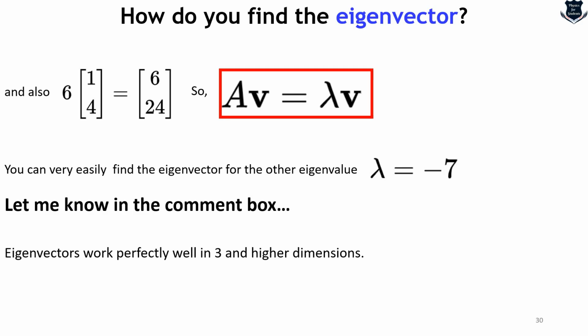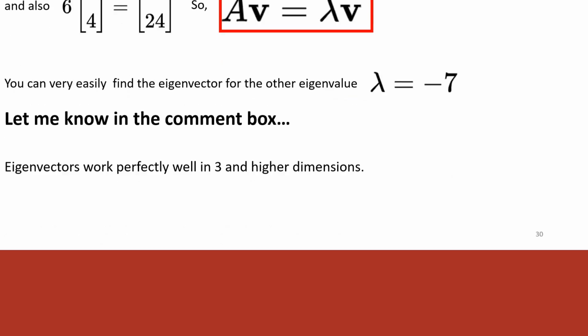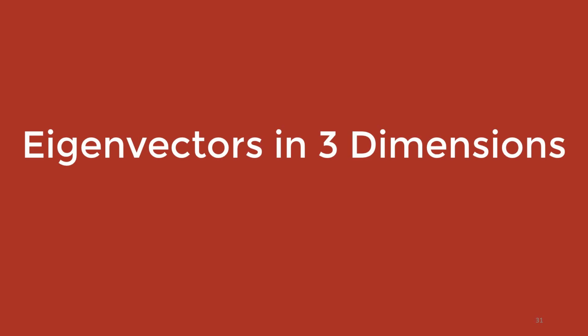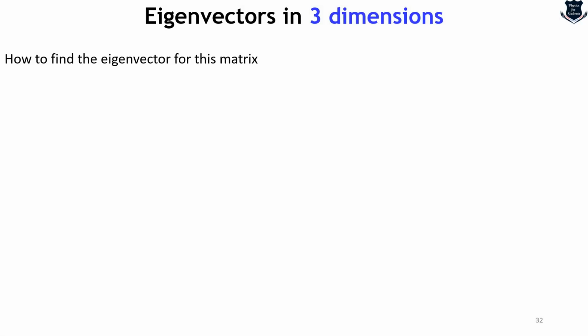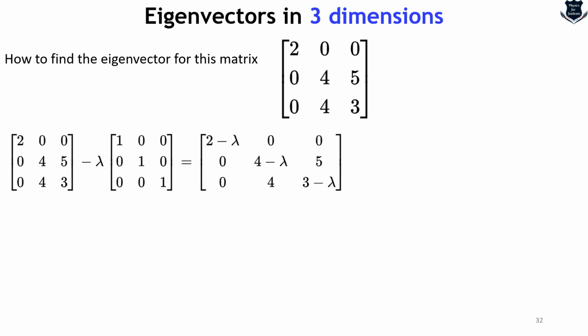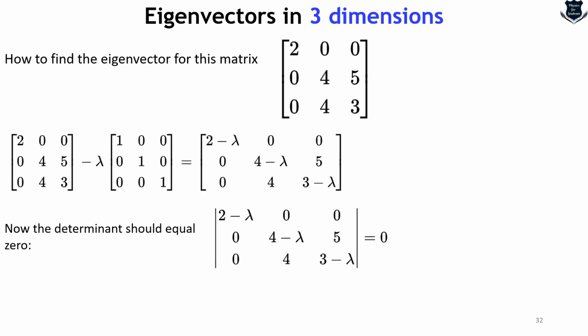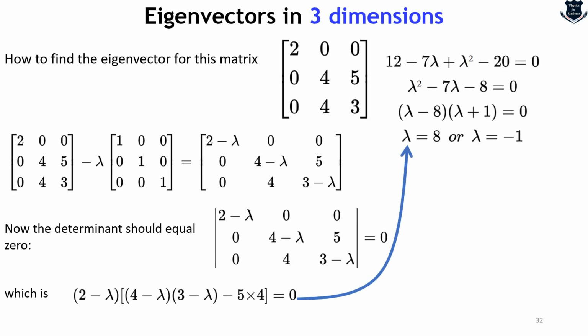Now eigenvectors, remember, also work perfectly in what is called 3 dimensions, with a 3 by 3 matrix, etc. Again, we are going to square matrices. So let us look at a simple example of eigenvectors in 3 dimensions. The first one is how to find the eigenvector for this matrix. So simple. First we calculate A minus lambda I with the identity matrix, which I have skipped over here. I should have written it, but this gives us this value. And now if we calculate, the determinant should be equal to 0. And then we calculate further, and this ends up as a cubic equation.